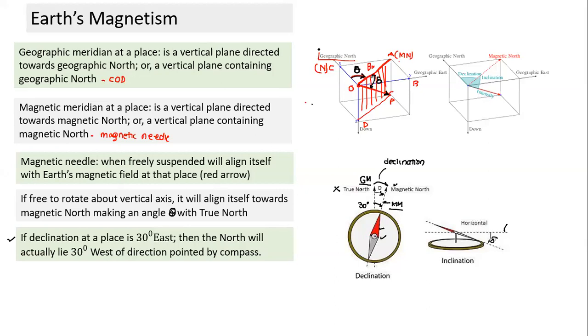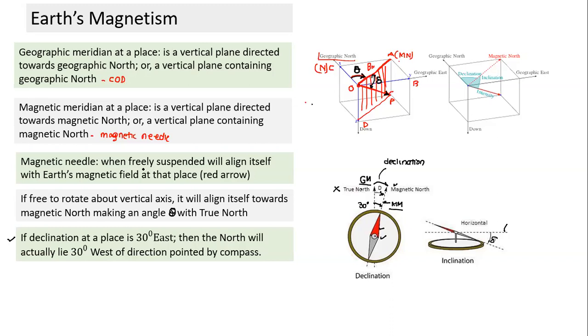Is this understood? So far we are talking about two directions. We are defining a vector in space using two angles and one magnitude. Which magnitude do we use? We use the horizontal component of the magnetic field, and two directions: one with reference to the vertical plane containing true north, and second with reference to the horizontal plane.